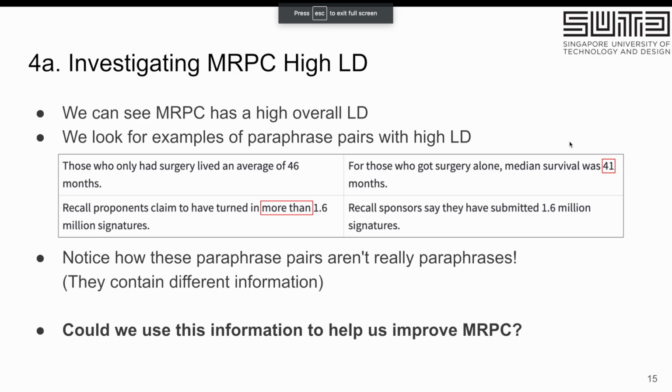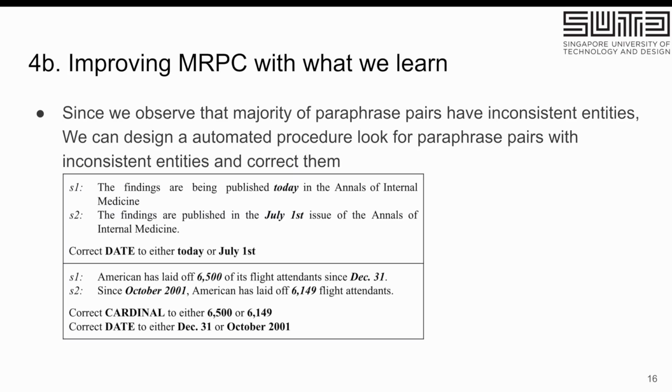So moving on, we investigate why MRPC has a high lexical deviation. We find that a lot of times the pairs with high lexical deviation actually have inconsistent entities, which results in the words not overlapping, because the entities like the people mentioned and the quantities mentioned don't line up, and therefore these really aren't paraphrases. So based on this idea that a lot of entities in MRPC are inconsistent, we propose an automated procedure to search for paraphrase pairs that have these inconsistent entities and then correct them.